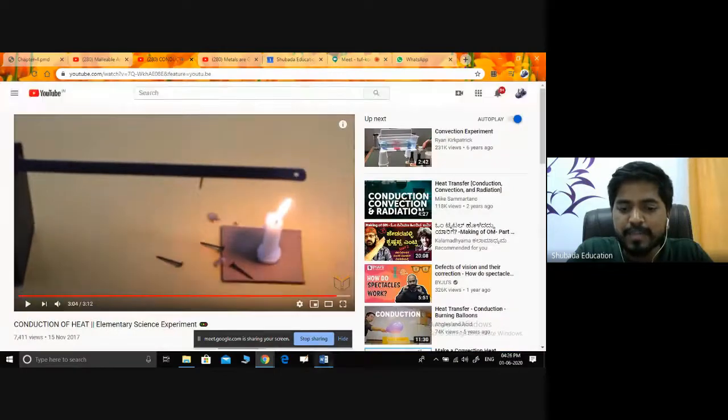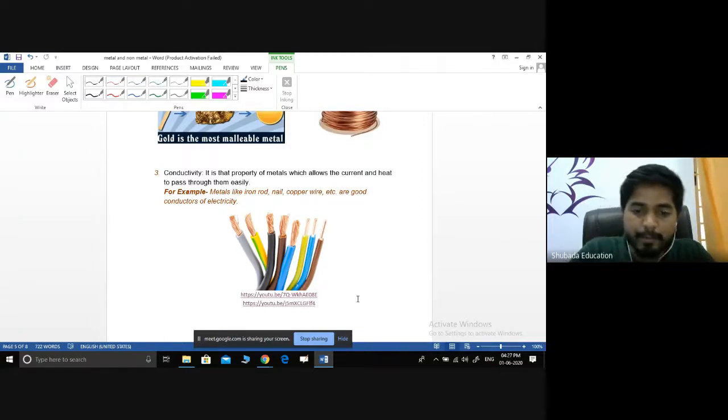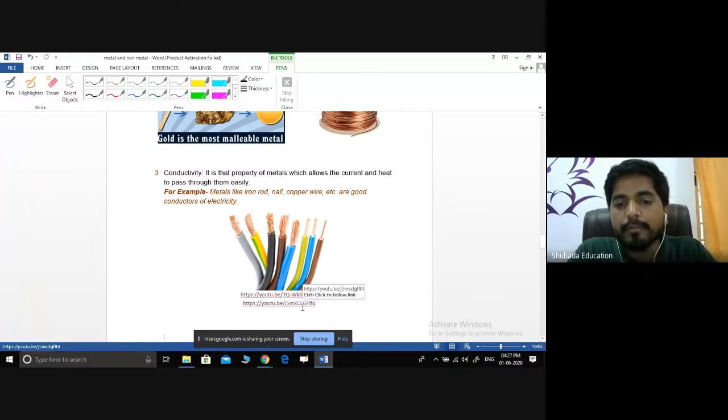This is a simple method. We can check whether the given material is a metal or non-metal. If the given material is a metal, it transfers heat from one end to the other. If it is a non-metal, what will happen? It does not transfer the heat from one end to the other. This is one of the simple experiments we can conduct even at home. Now we will check the electrical conductivity of materials by conducting a simple activity.